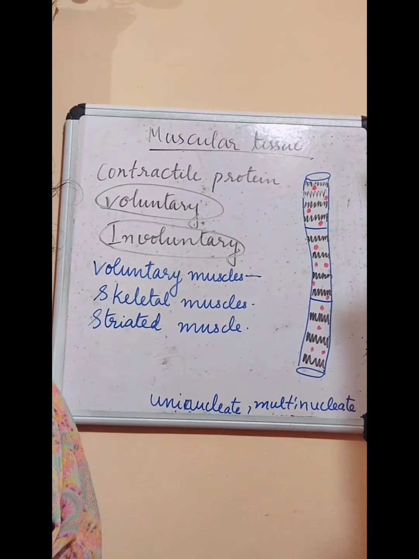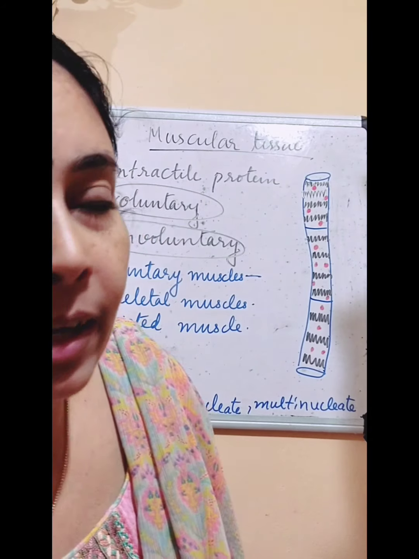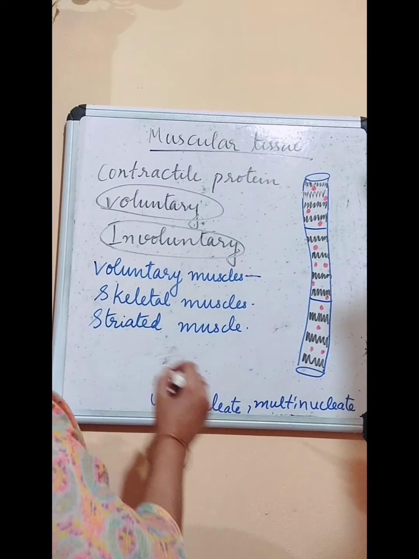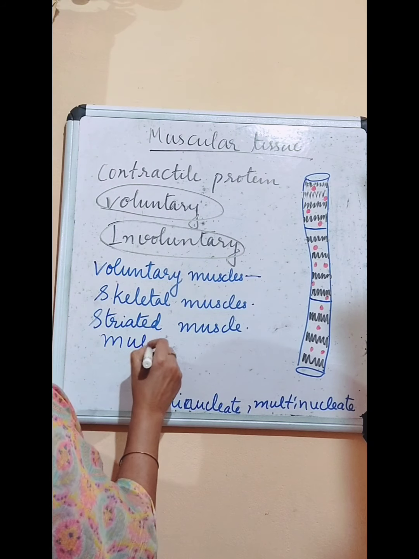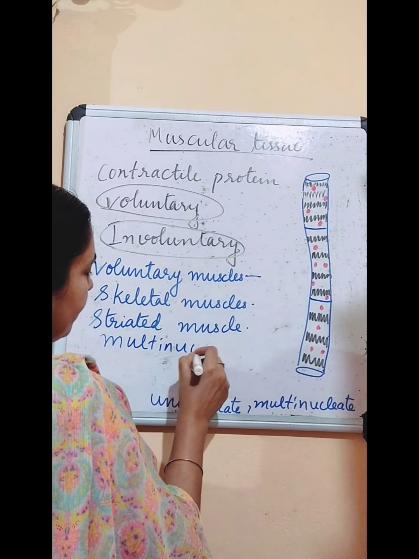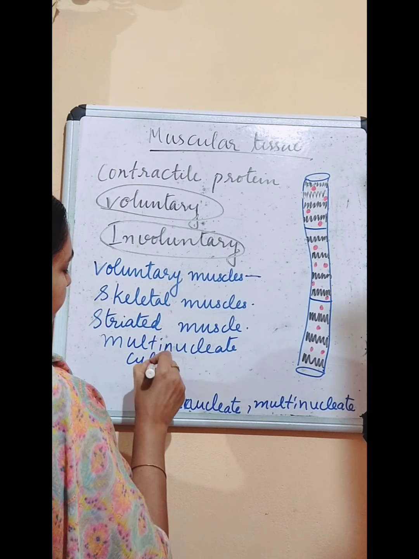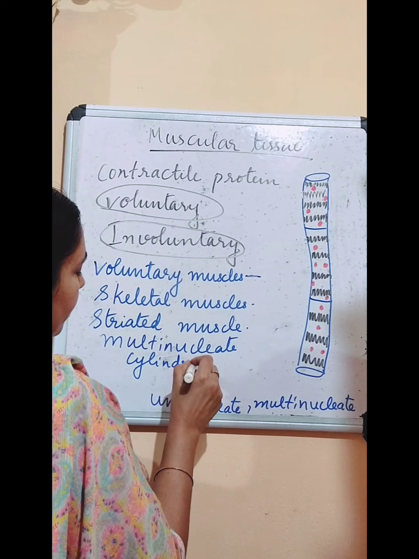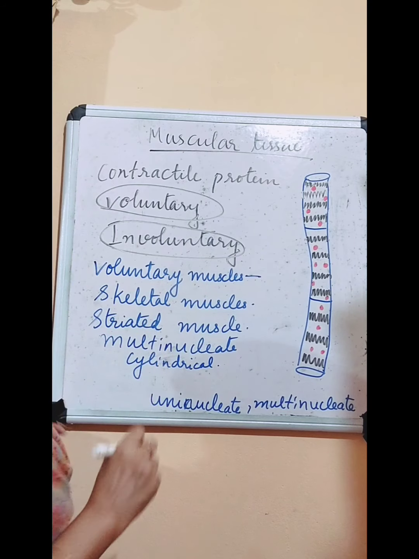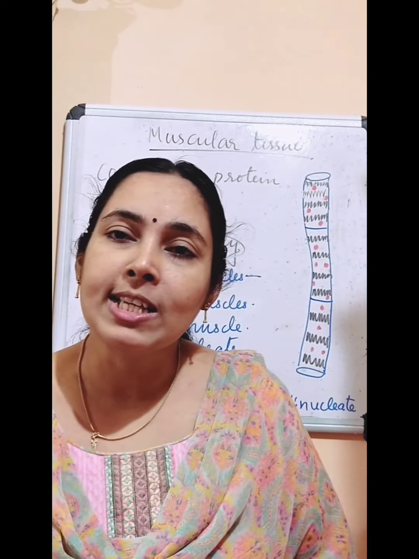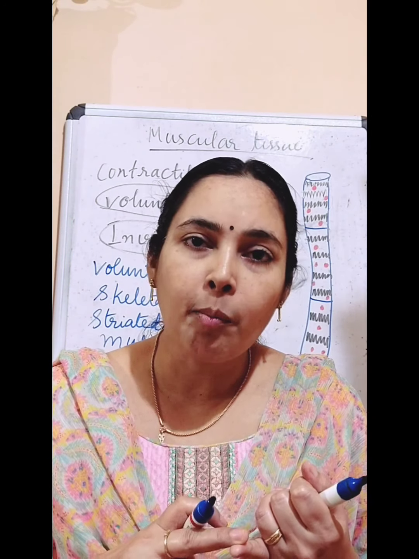So more than one nucleus is present in a striated muscle or skeletal muscle. So it is multinucleate. What is the shape? Cylindrical in shape. Is it clear? So one type of muscle is skeletal muscle.